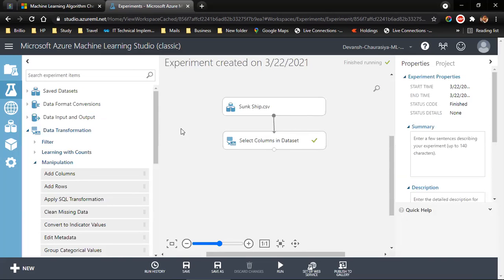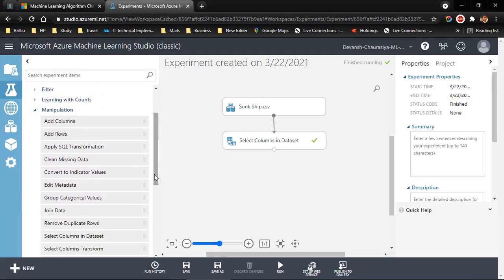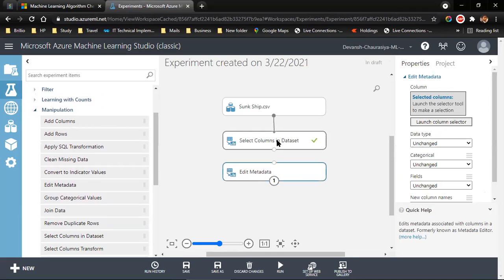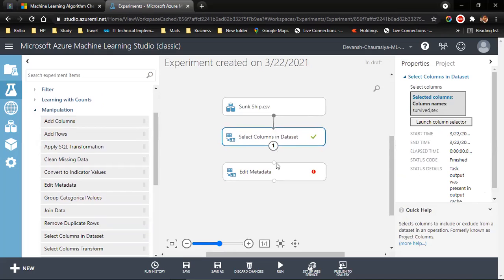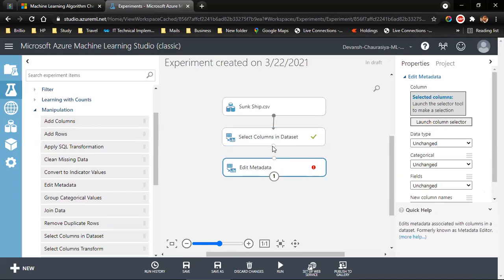So I'll close this, and to convert this into a categorical feature, I need to do the data transformation. So I'll come under data transformation, and I have to do the manipulation. I'm already under manipulation. What I have to do is edit the metadata. So I'll pick this here. I'll make it a little smaller just to avoid the cluttered look.